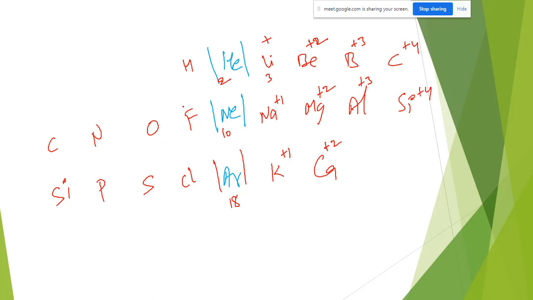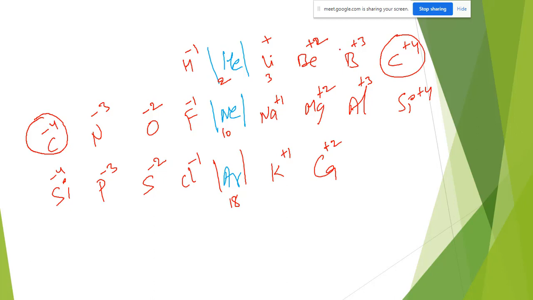Next, hydrogen, if it gets 1 electron, has helium configuration, so stable. F minus, Cl minus. Oxygen -2, sulfur -2, nitrogen -3, phosphorus -3, carbon -4, silicon -4. You may get a doubt: sir, you wrote carbon -4 here, and carbon +4 here, so which one do we have to take?